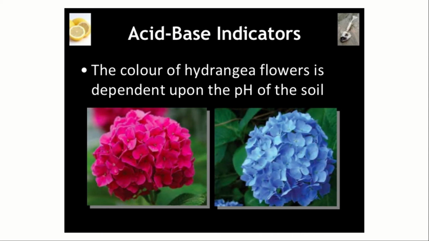When the acid content becomes less and the alkaline nature increases in the soil, then the same flower changes into blue color. By this characteristic of the hydrangea flower, the extract or the chemical obtained from the flower is used for litmus papers. In the same way, the litmus paper changes into red in the case of acid and into blue in the case of base, same as the hydrangea flower.